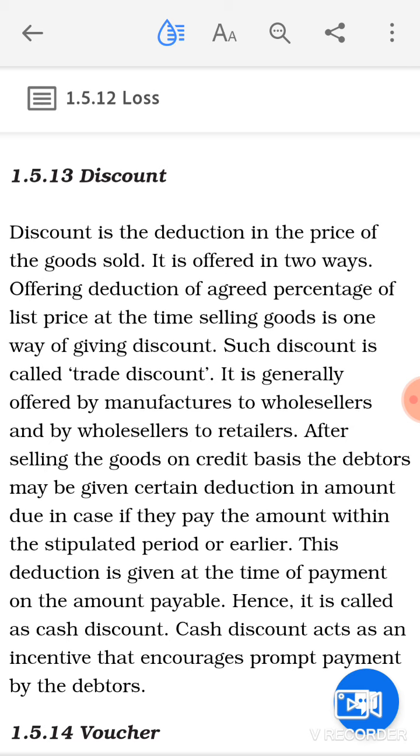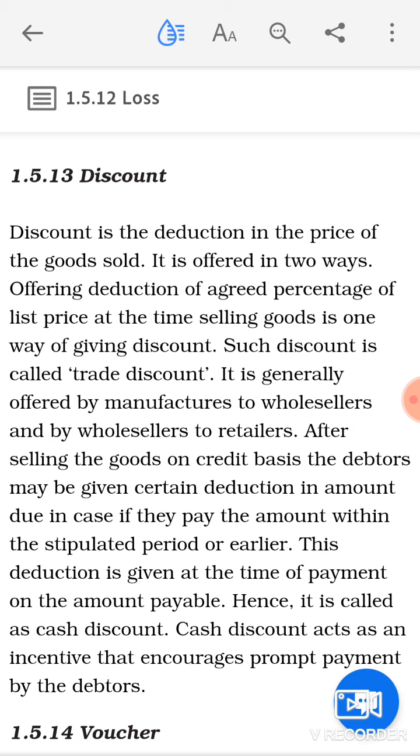Like for example, these goods have been sold to him on credit for 6 months. Now you want Ram to make you an early payment, and you told Ram that if you make early payment, we are going to provide 5% per annum discount to you on prompt payments. Clear? Now to avail this benefit, if Ram pays you the money earlier, like 2 months before, you are going to provide him 2 months cash discount.